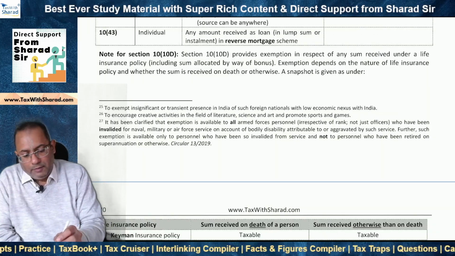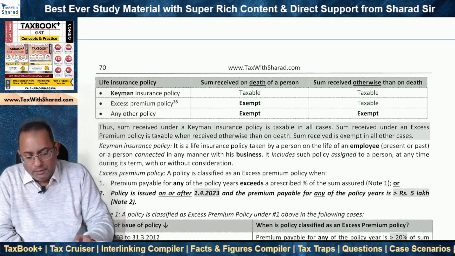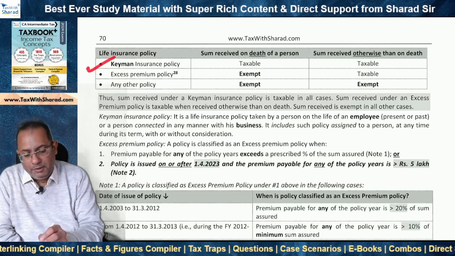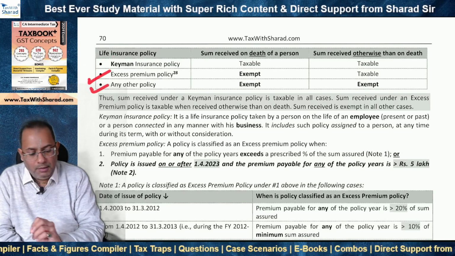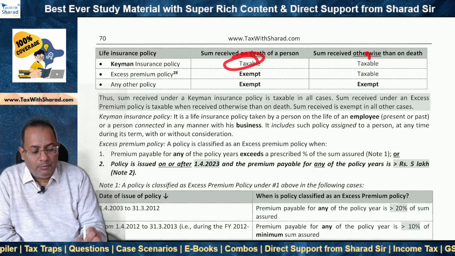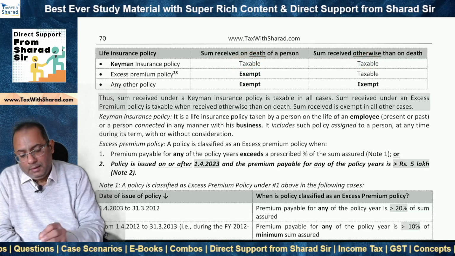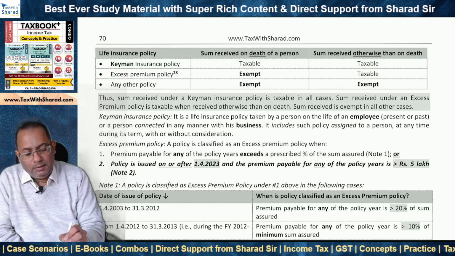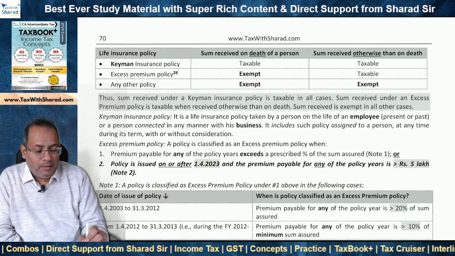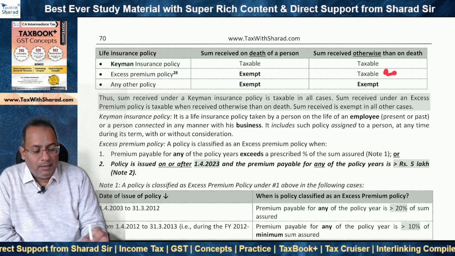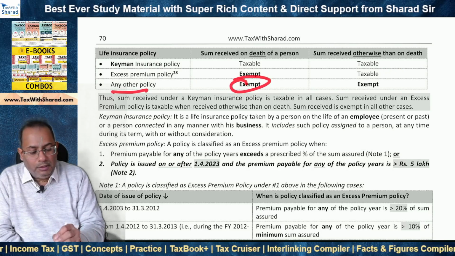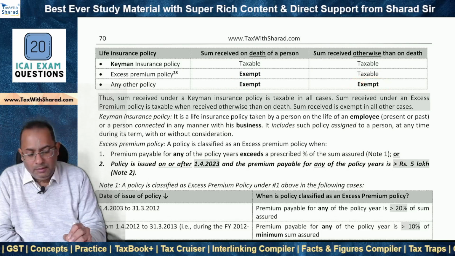So what is the exemption provided by section 10(10D)? Let's look at the basics. It depends on the type of the life insurance policy. It can be a key man insurance policy or an excess premium policy or any other policy. As far as the key man insurance policy is concerned, the proceeds are taxable whether received on death or otherwise. As far as excess premium policy is concerned, proceeds received on death are exempt, but if the proceeds are received otherwise than on death, they are taxable. As far as any other policy is concerned, the sum continues to be fully exempt under section 10(10D).